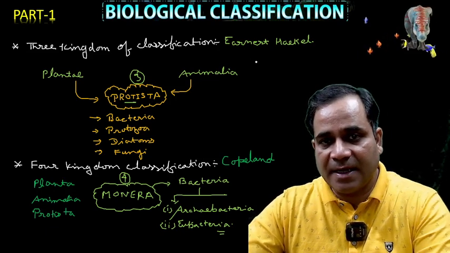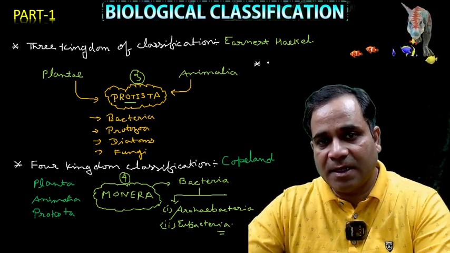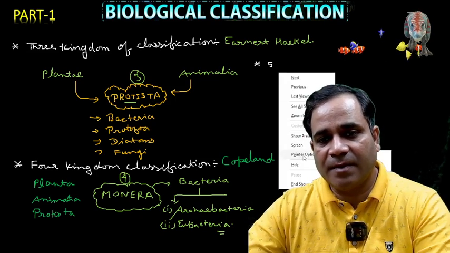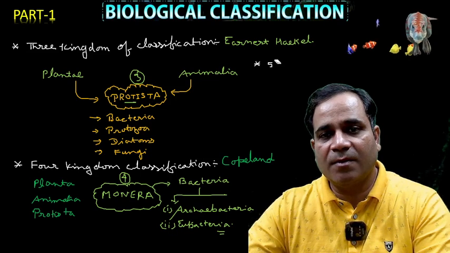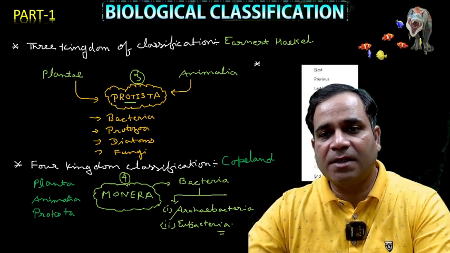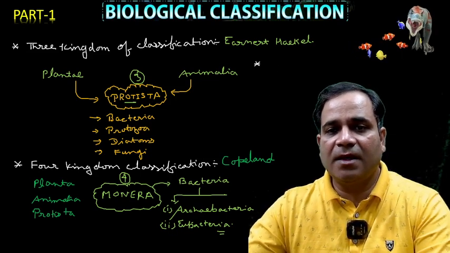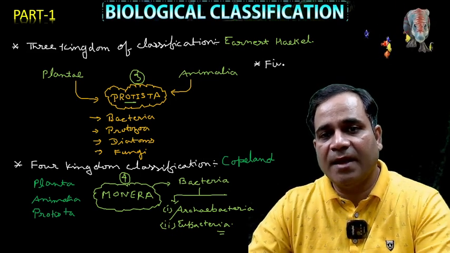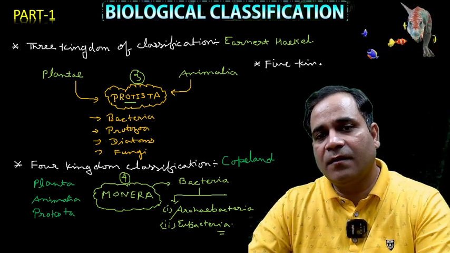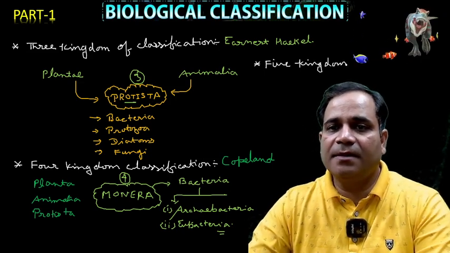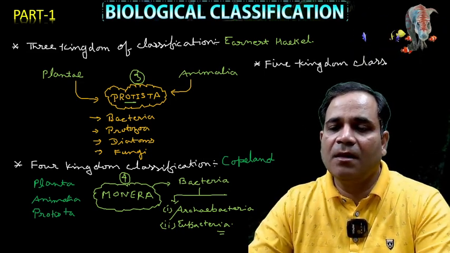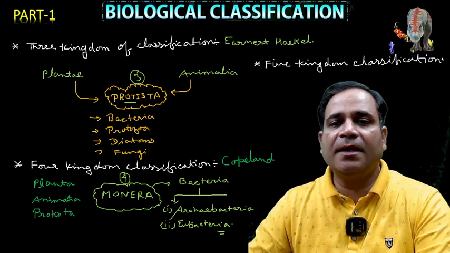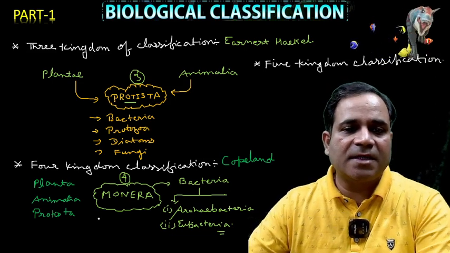See what I'm writing here. I'm writing here, not in the next slide: five kingdom classification. Wait for a moment. Here in words I'm going to write five kingdom classification. See what I'm writing. Five kingdom classification. Correct?